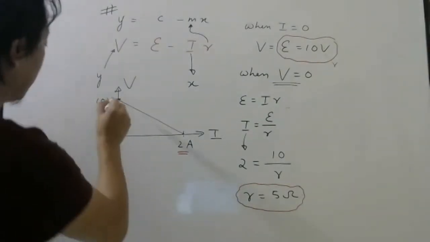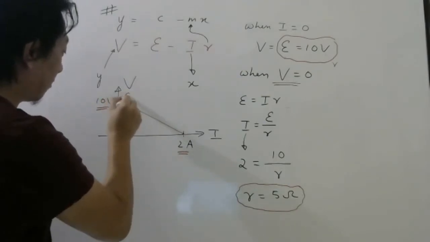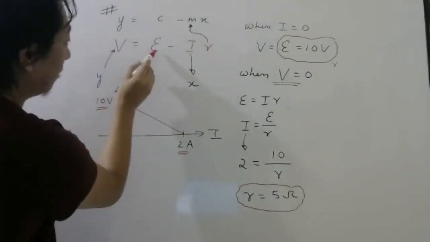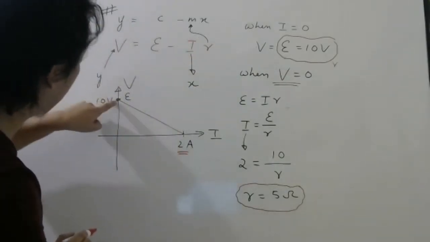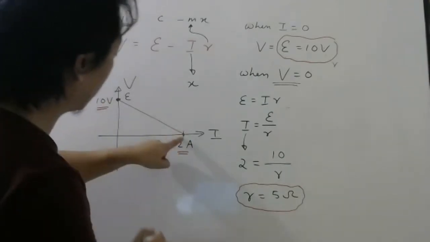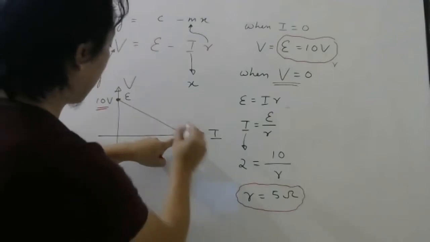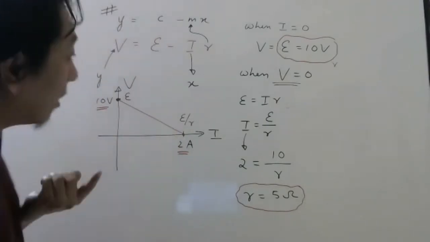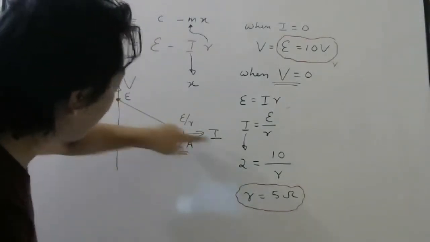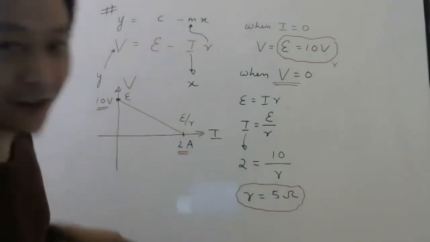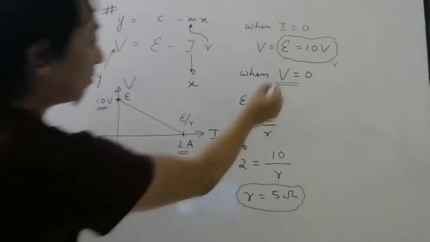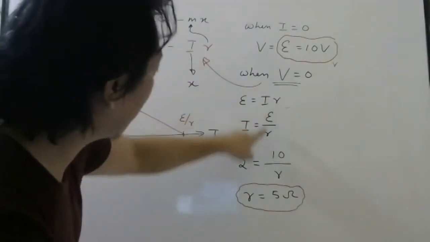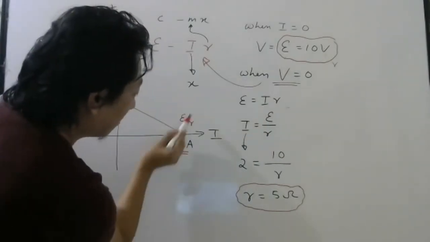This point means EMF. Why? Because at this point current is 0. So put current 0. What will be your V? E only, no? So when current is 0, your V will be E. And this point is when V is 0. So at that time your current will be E by R. Why? Because this point is along the x-axis, so the y coordinate should be 0. V should be 0. Put V equal to 0 here and simplify. You will get E equal to IR. So I will be E by R. So whatever current is here, that will be E by R.